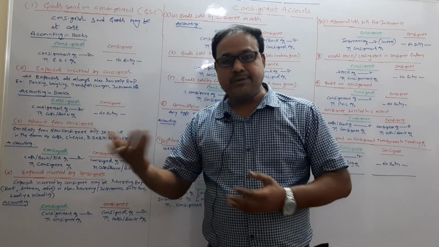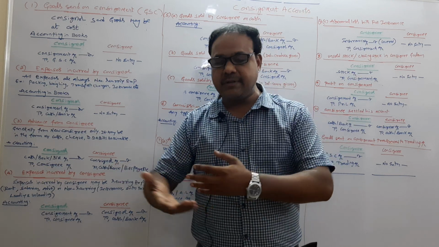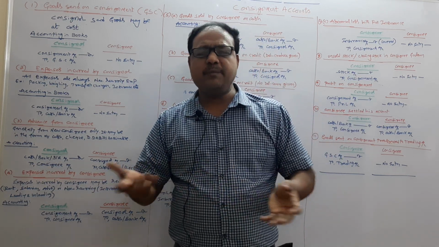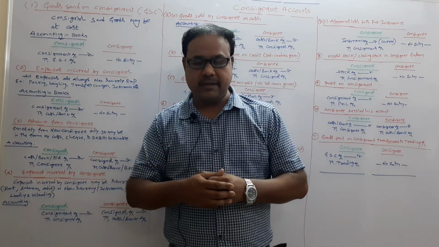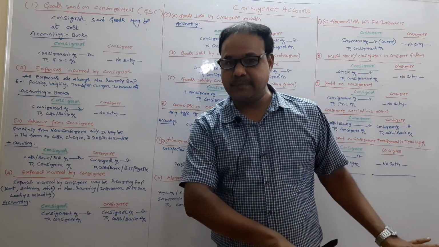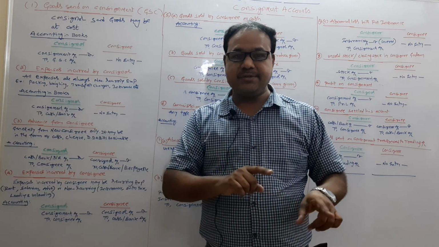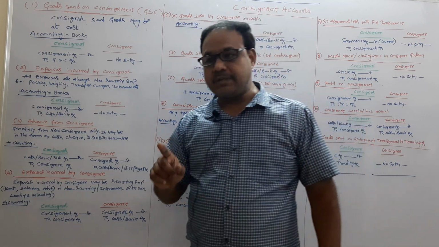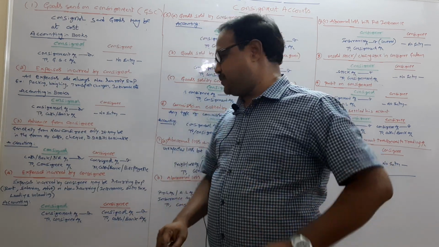And there is transit insurance, because during the transport there may be accidents or anything else. That is why we have to take a transit insurance, not a godown insurance, please. Okay? Such transit insurance expense is also called a non-recurring expense.